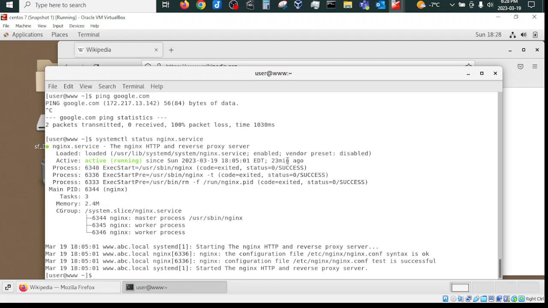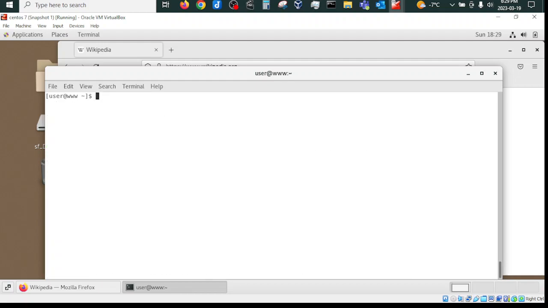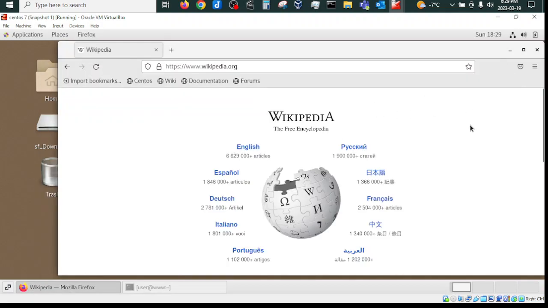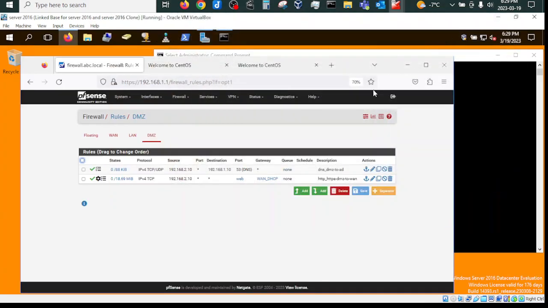I stopped the firewalld, which by default is there, but of course I could allow it. It's much easier to work this way. So if I check the status of firewalld, and I see SELinux status, SELinux also is disabled, but it's fine. It's only for the lab. It's internal. There is a perimeter firewall, so there is no problem for that.